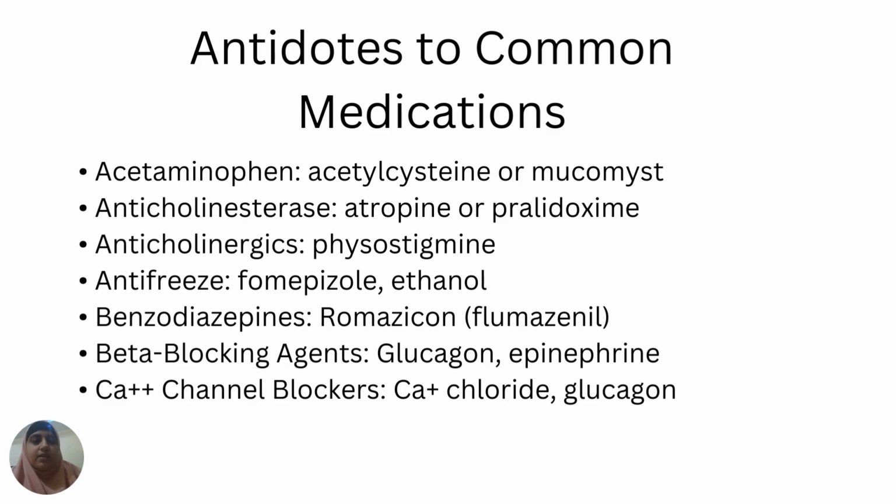Next is benzodiazepines, whose poisoning can be antidoted by Romazicon, flumazenil. And the next is beta blocking agents, whose antidotes are glucagon and epinephrine. Calcium channel blockers have an antidote, calcium chloride and glucagon. Next, move to the other slide.